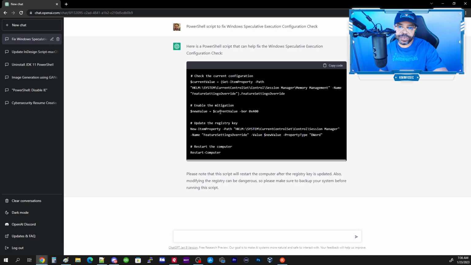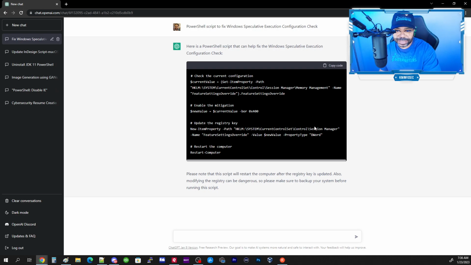Windows speculative execution configuration check. A lot of you, if you haven't seen this, I'm sorry, I don't know what you're doing. These exist everywhere, and basically it's a couple of registry key changes. I can tell that the PowerShell script is solid. Get-ItemProperty, looking at the feature settings override. So this one looks really good.